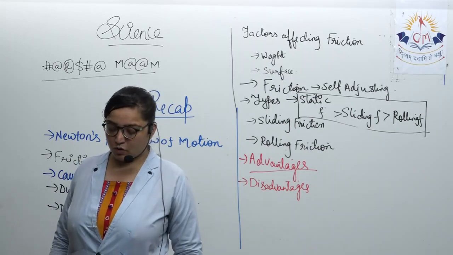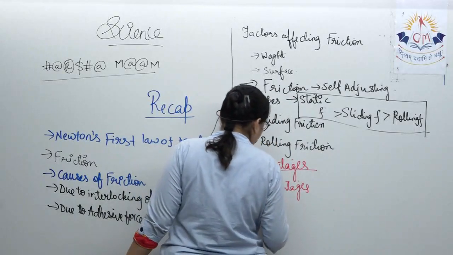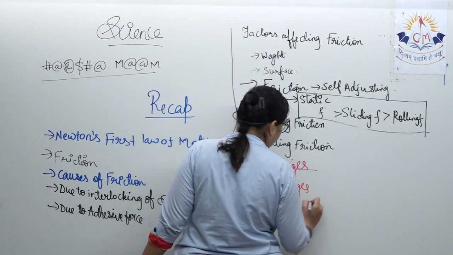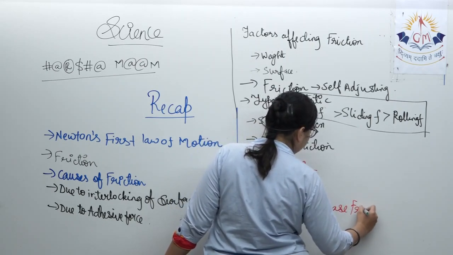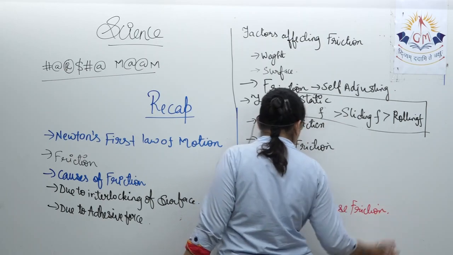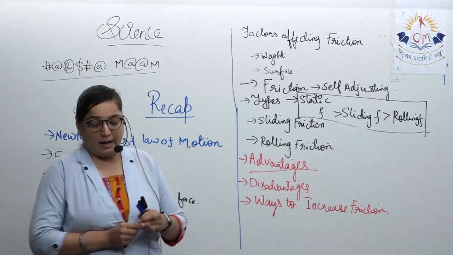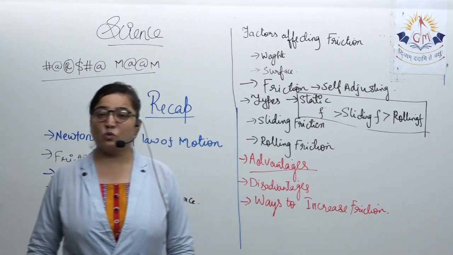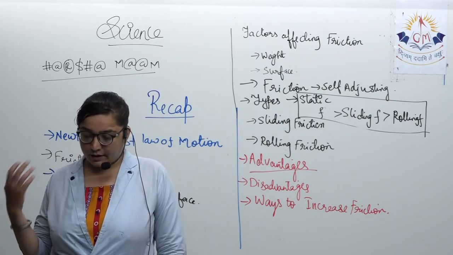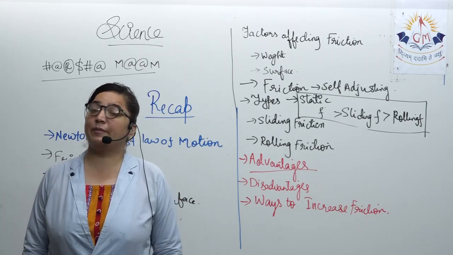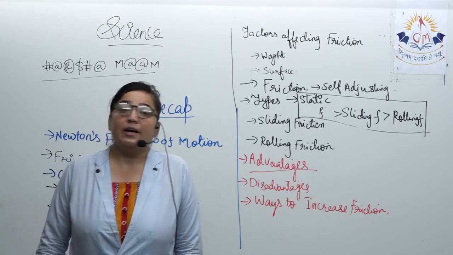After that, what we discussed was this: how can we increase friction? Yes, it can be increased. We discussed that the soles of shoes or the vehicle tires are made corrugated, or rough.